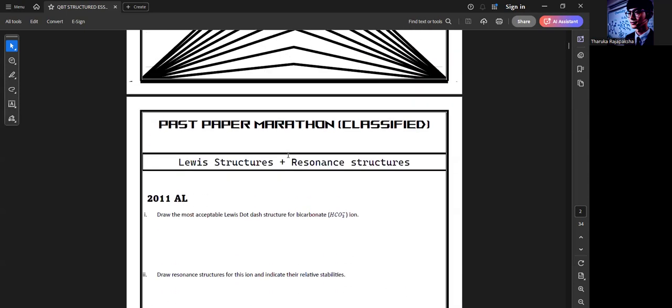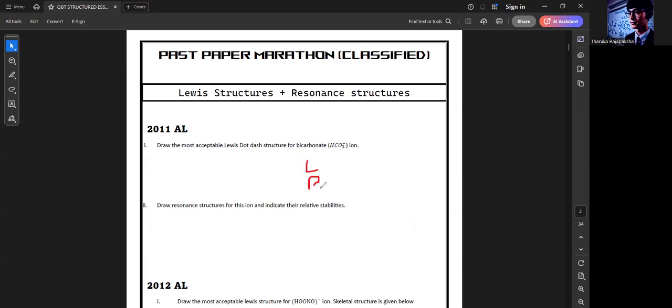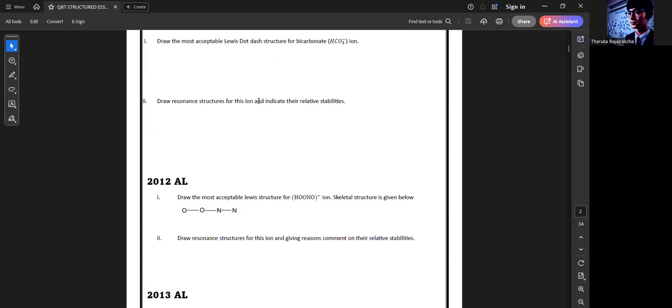You can see, first we are going to talk about Lewis structures and resonance structures, right? I'll give you the basic idea of drawing Lewis structures and resonance structures before discussing this part. Here I'm giving you the 2011 question, the Lewis structure and their resonance structures and their stability. So we are going to talk about three things: the Lewis structure, the resonance structures, and stability, the LRS. We are going to master this within this first topic.